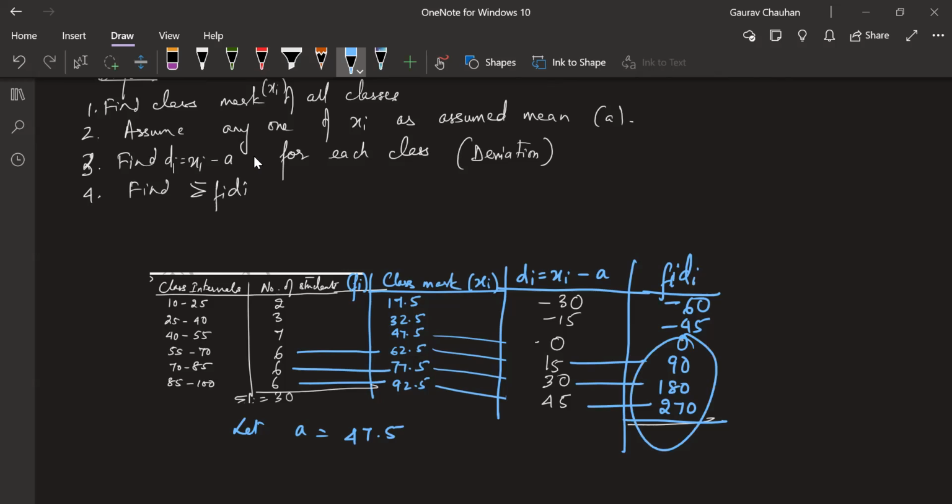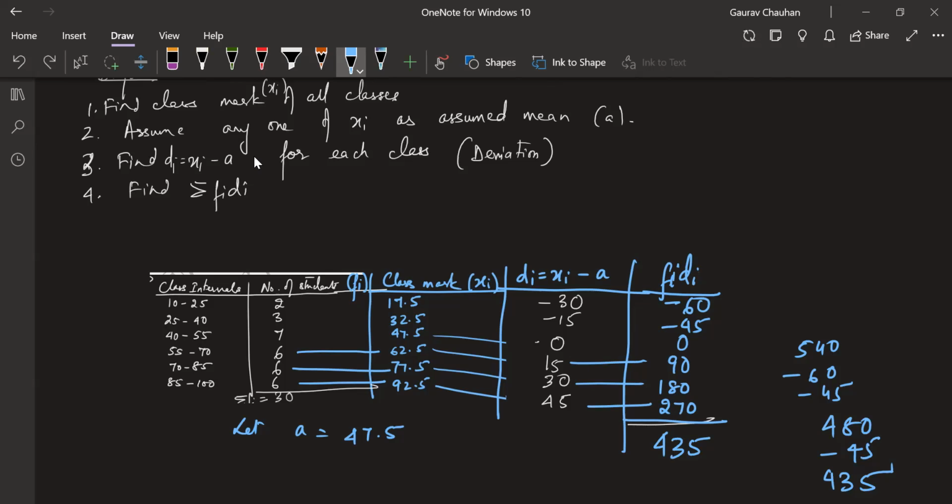Add all the positive ones: 270 plus 90 is 360, 360 plus 180 is 540. 540 minus 60 is 480. 480 minus 45 is 435. Correct. So I found the sigma.